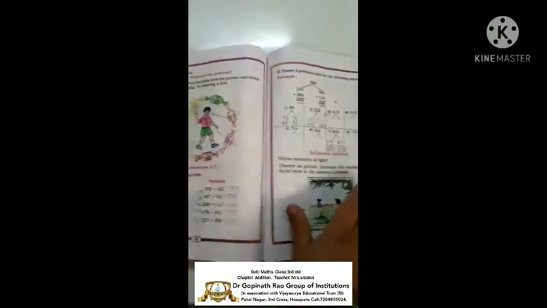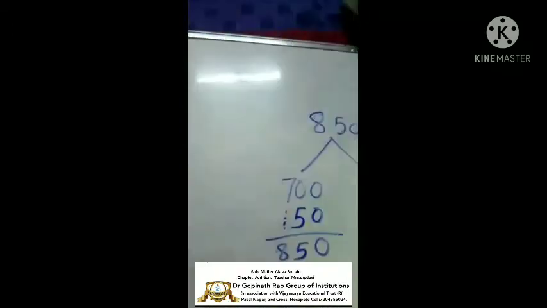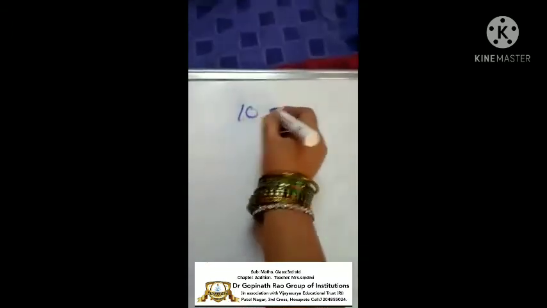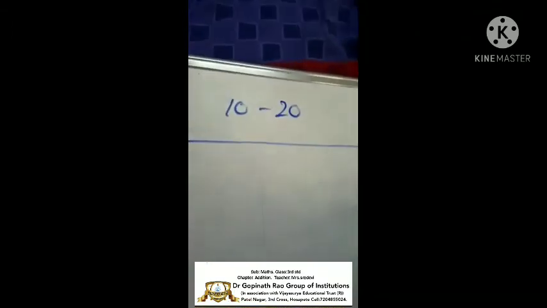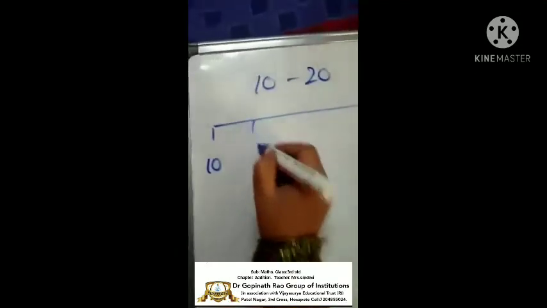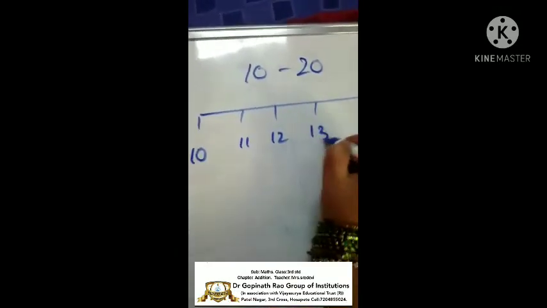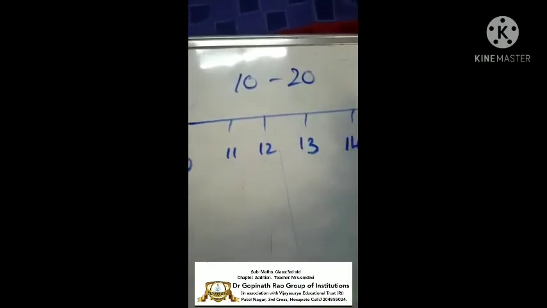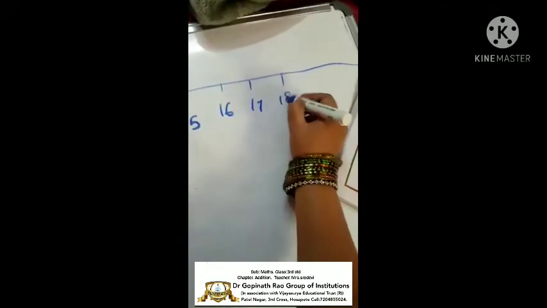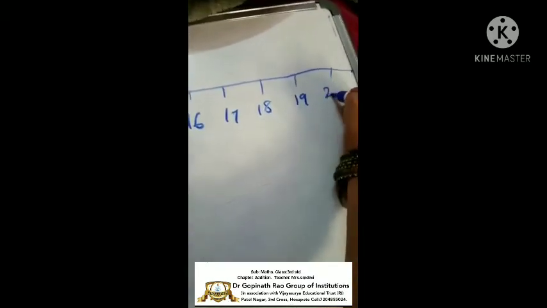So next, what is there? Estimated amount. So what is the estimated amount? Here, to estimate the amount, we have to draw a number line. See children, I'm going to explain on the board here. We have to draw a number line from 10 to 20. Okay. Here starts 10, 11, 12, 13, 14, 15, 16, 17, 18, 19, and last is 20.